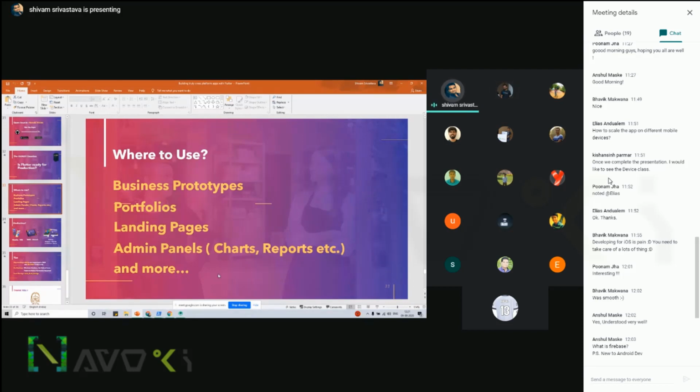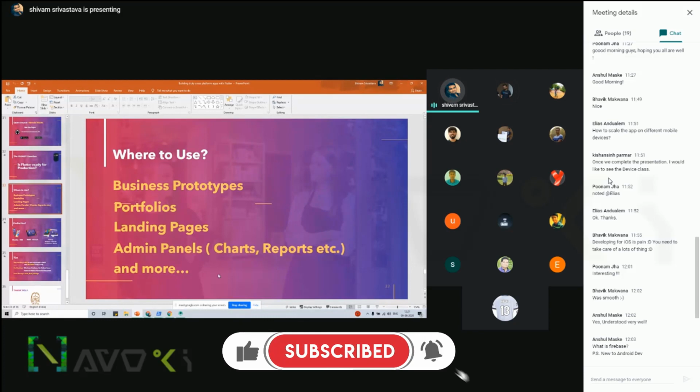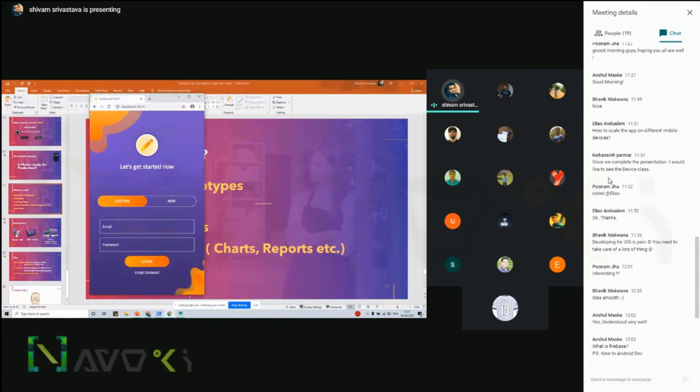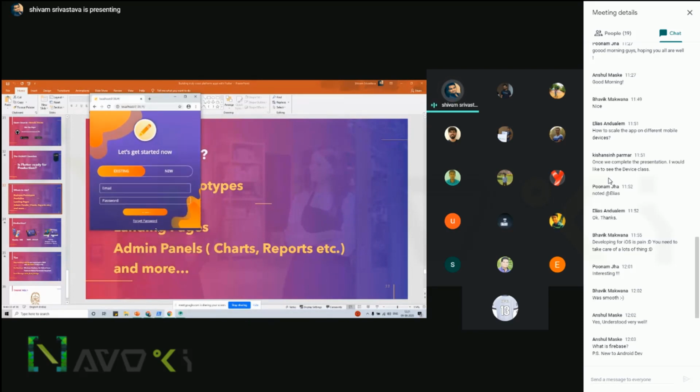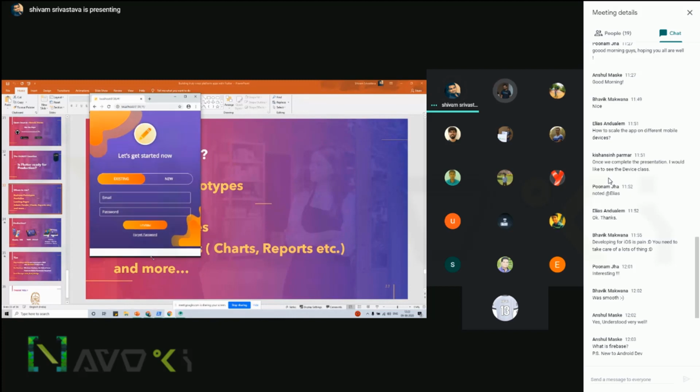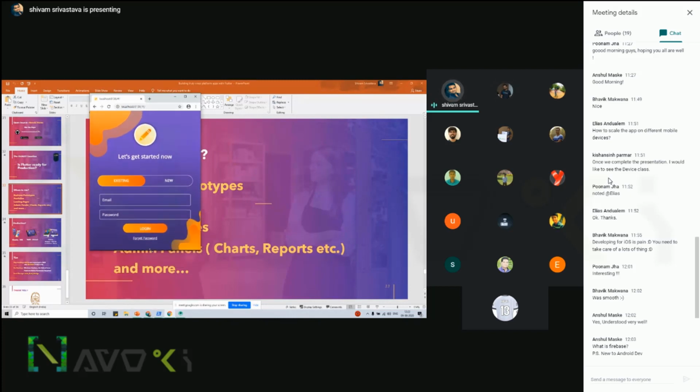Yeah, so scaling obviously depends upon the UI also, what we are going to do. There are many ways. Suppose the UI is not coming on the full screen, then you have to use a scrollable view. Not every UI can fit within the login part. Suppose this is a login part. We can take an example of this. If we go beyond this application, that will not work, obviously. So we have to make a constraint. If it is not going to work, then you have to add a scroll view to support that, so a user can obviously navigate to the other UI parts also.